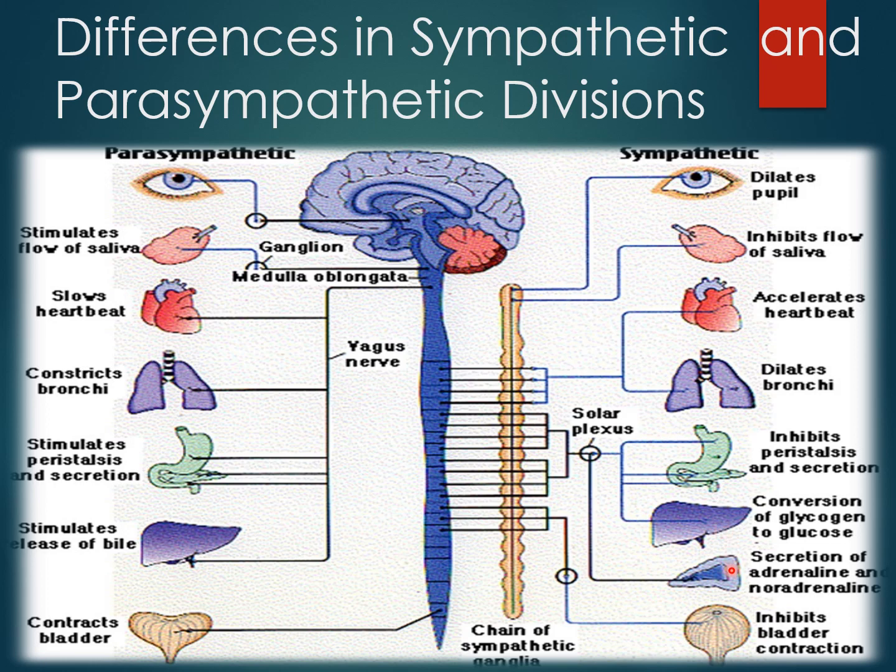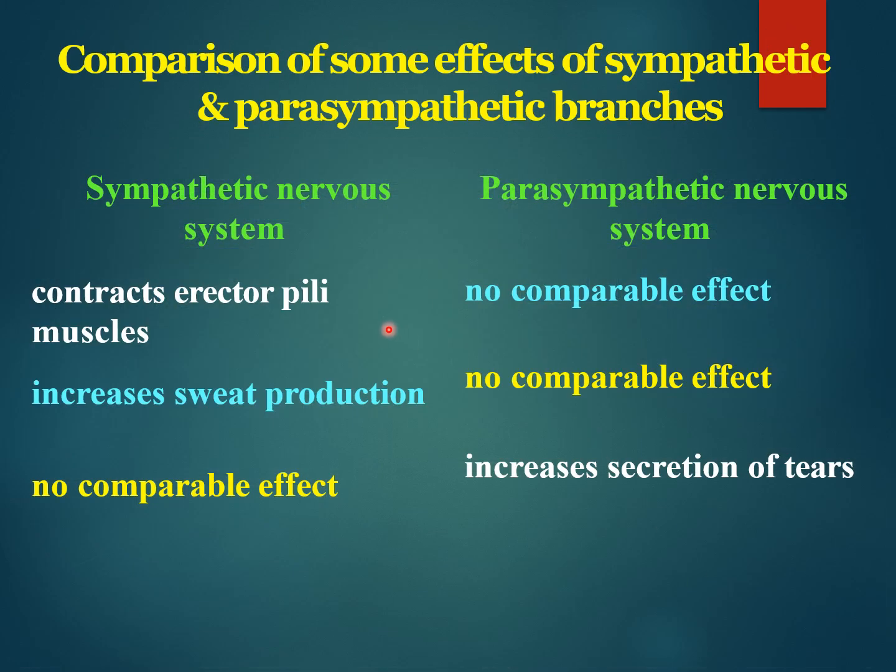And in the adrenal gland, the sympathetic system secretes adrenaline and noradrenaline, and the parasympathetic system has no action in the adrenal gland. In the bladder, the parasympathetic system contracts the bladder, and the sympathetic system inhibits the bladder contraction. About other differences, the sympathetic system contracts the erector pili muscles of the hair follicle. There is no parasympathetic action in the hair follicle.